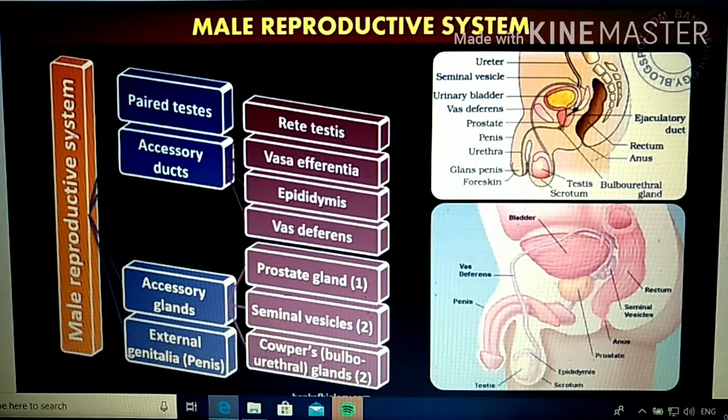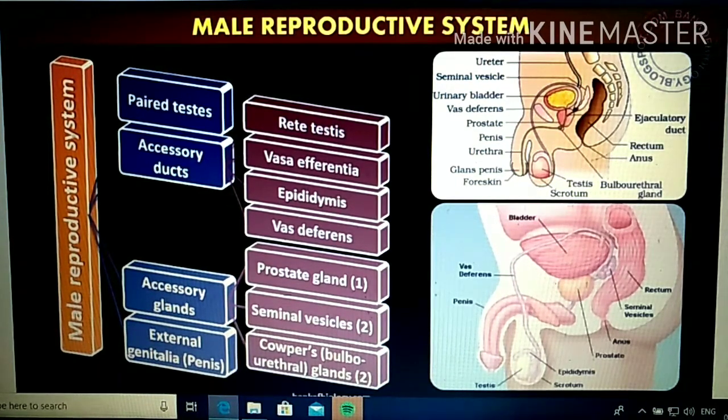The sperm production is purely the responsibility of the testis, and now the sperm has to travel to the external genitalia, then only the copulation and all other procedures will take place. So for that, supportive ducts are there through which the sperm transport takes place. That's the accessory ducts. We can divide them into different categories: rete testis, vasa efferentia, epididymis, and lastly vas deferens. These are all the accessory ducts which help in the transfer of sperm, right?